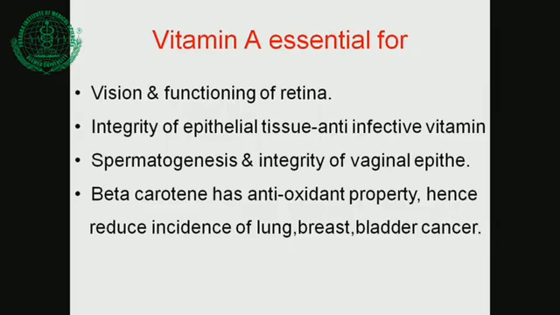Spermatogenesis and integrity of the vaginal epithelium also depend on it. In vitamin A deficiency, the vagina becomes dry and spermatogenesis will be hampered. So that may be a reason for infertility in the younger age group. Also, beta carotene has anti-infective and antioxidant properties, and antioxidants are very important to prevent infection. Therefore, vitamin A deficiency is there.